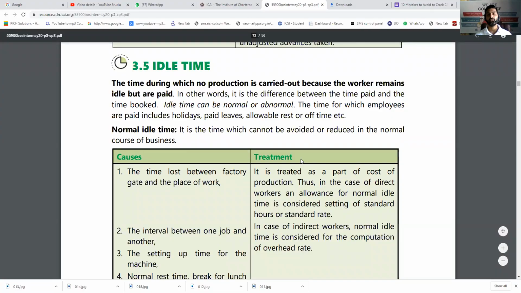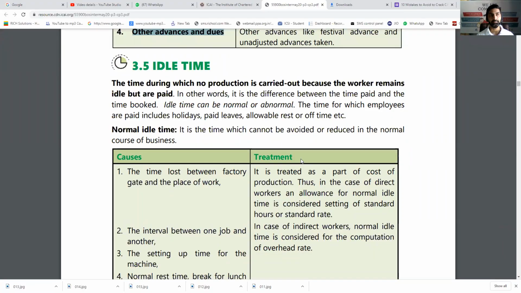Now the next and favorite short note is idle time. Idle time is the time for which the payment is made to workers, but the production does not take place. It can be normal idle time or abnormal idle time. Normal idle time is generally expected, like dress changing time, tea time, lunch breaks. All these things are treated as normal idle time. It is expected, and the cost of normal idle time is apportioned to good time. So it is to be added in other overheads, and it is not transferred to costing P&L.